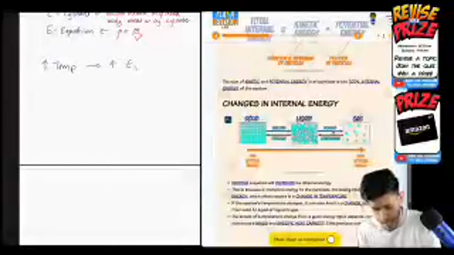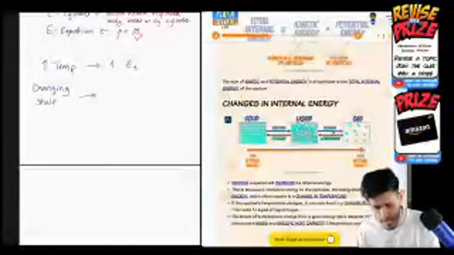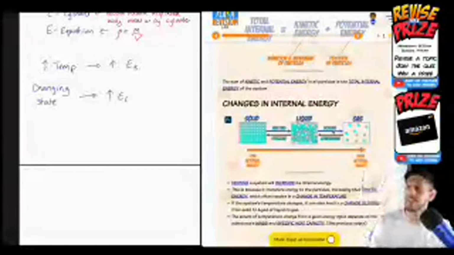So rising temperature means rising kinetic energy, or EK. And changing state means that the potential energy, or EP, is increasing. That's the key thing to note there.